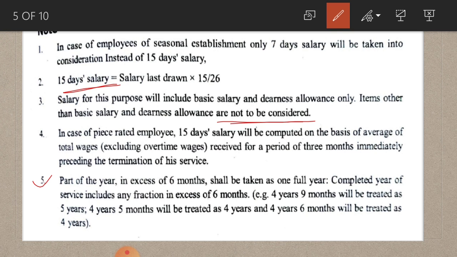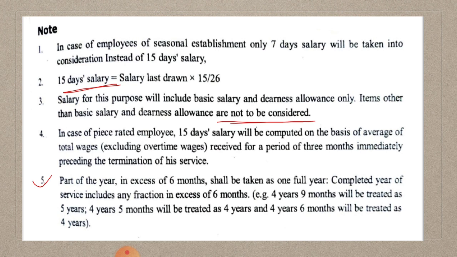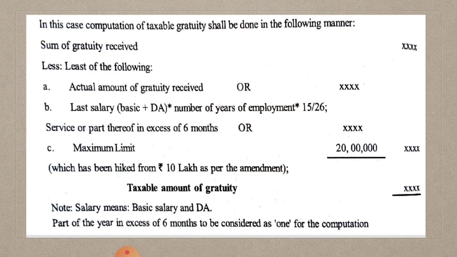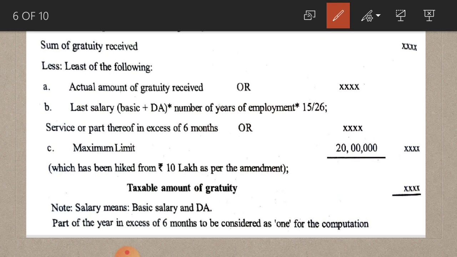That is the fifth point here relating to calculation of gratuity amount of non-government employees covered under Payment of Gratuity Act. It is the format of computation of gratuity amount, that is taxable gratuity amount. See the format here. First you have to write a sum of gratuity received, from that you have to deduct least of the following, that is actual gratuity amount received or last salary, that is basic plus DA into number of years of employment into 15/26,